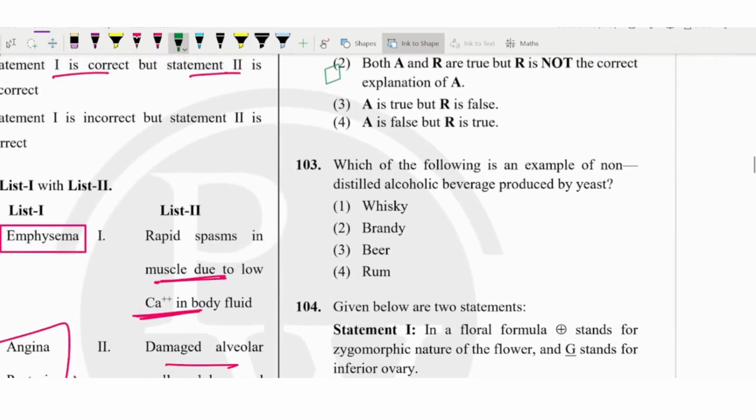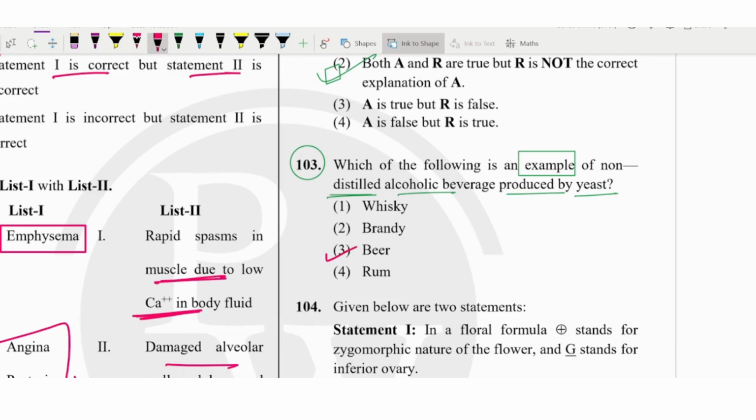Now the next question is question number 103: which of the following is the best example of a non-distilled alcoholic beverage produced by yeast? Simple question only, it is not having any ifs and buts.